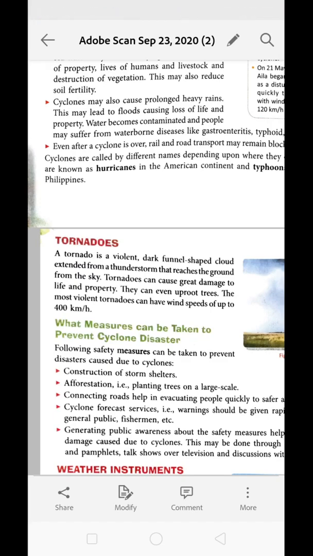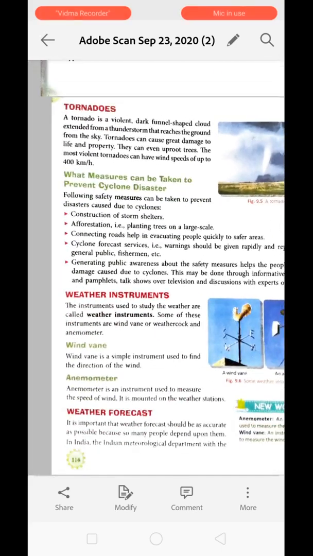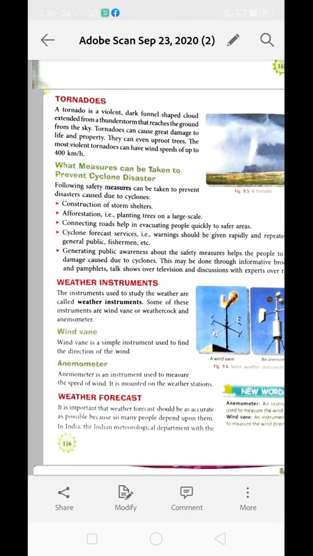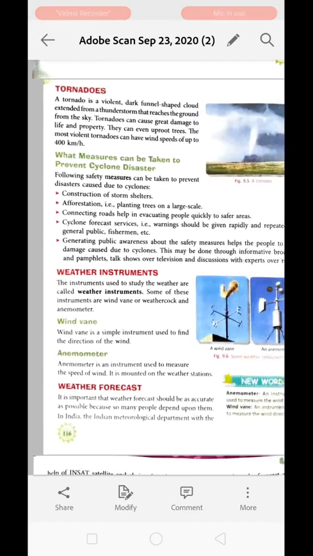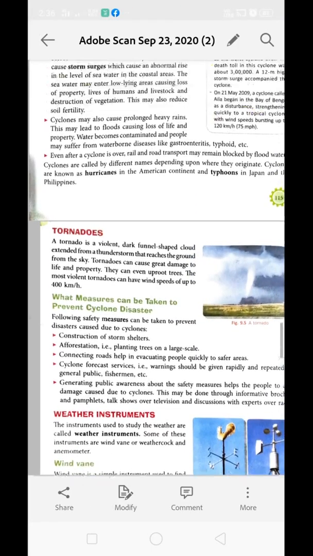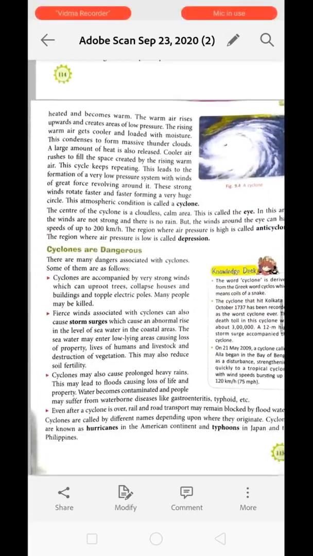Next, even after the cyclone is over, the railway and roadway are already blocked because of the flooded water. Because of the flood water, these things are already clogged, so we are not able to move from over there. Clear?